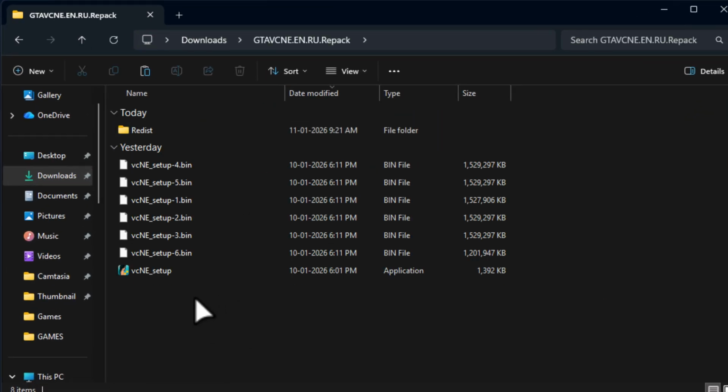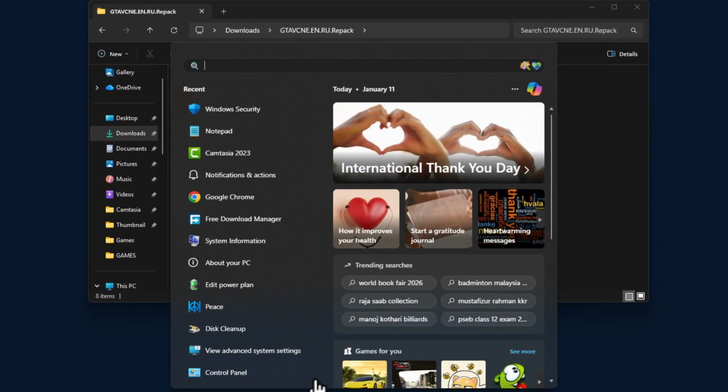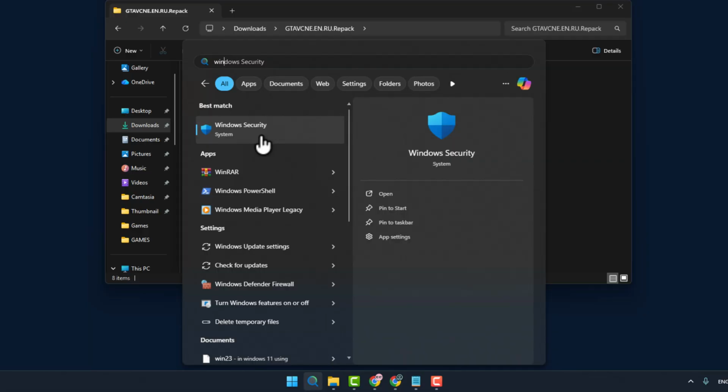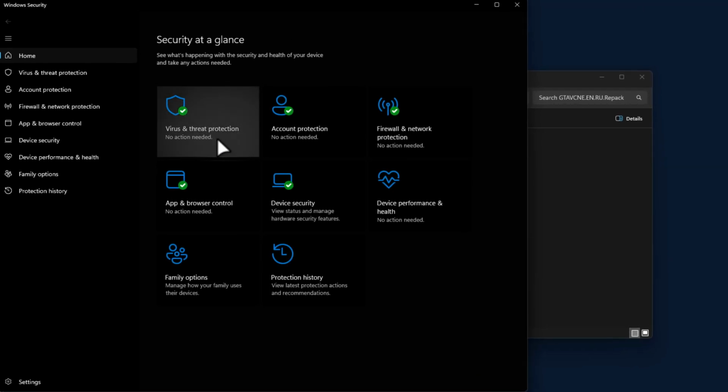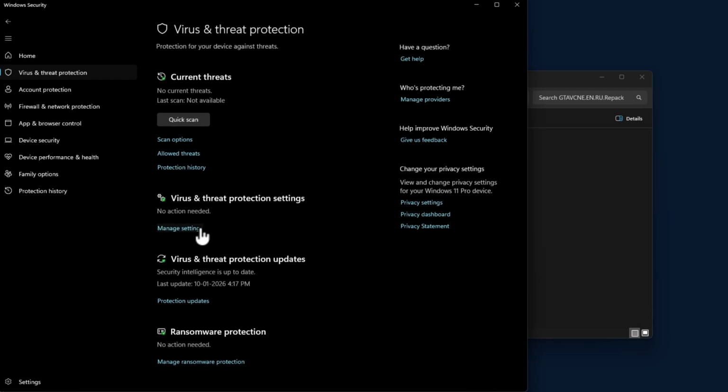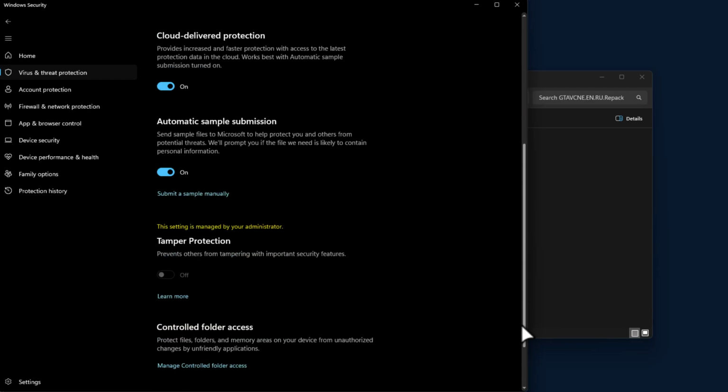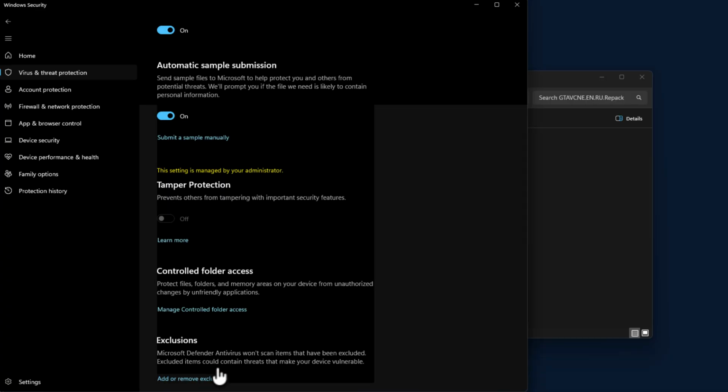Just double click on the mod, and before installing, go to the search menu and type Windows Security. Click on open it. Select virus and threat protection, select manage settings, scroll down and select add or remove exclusions, and